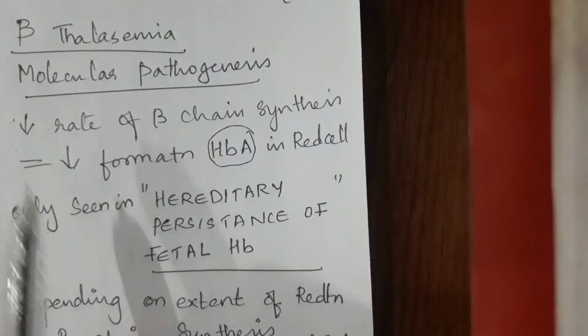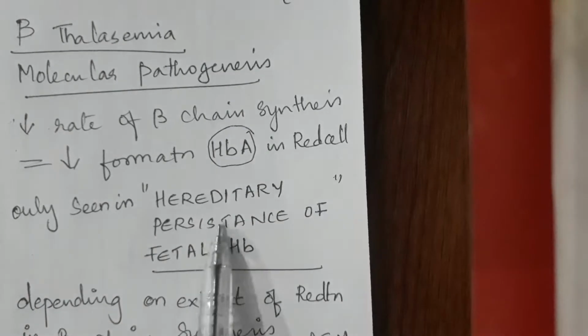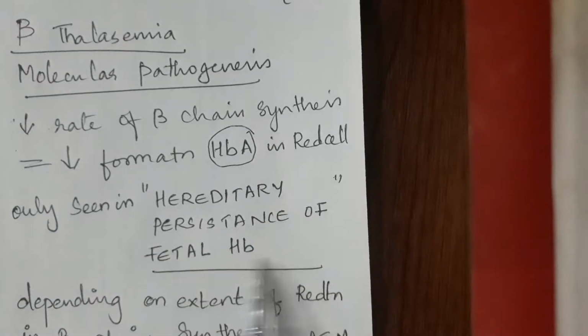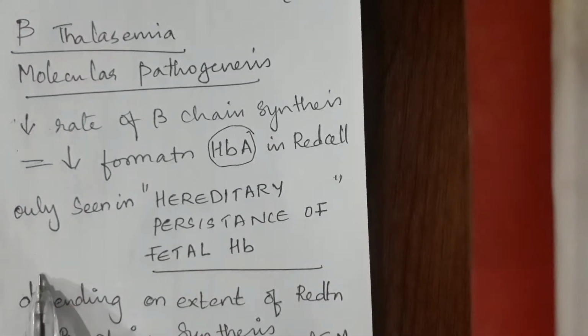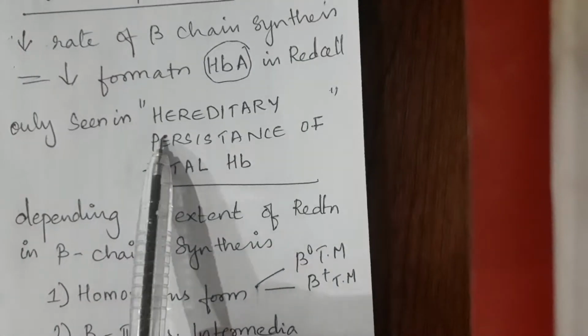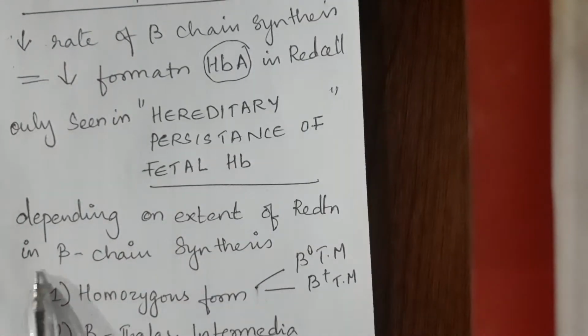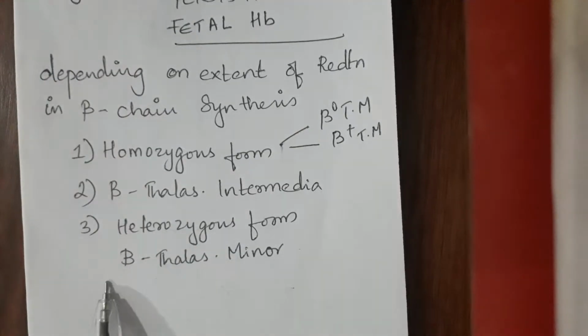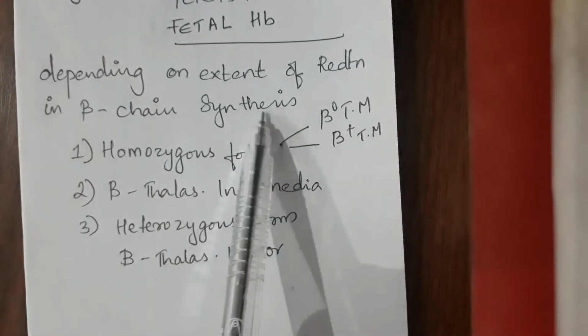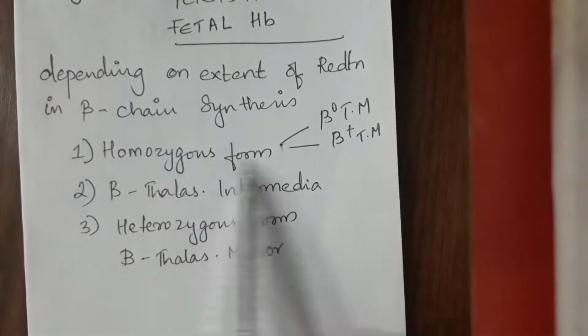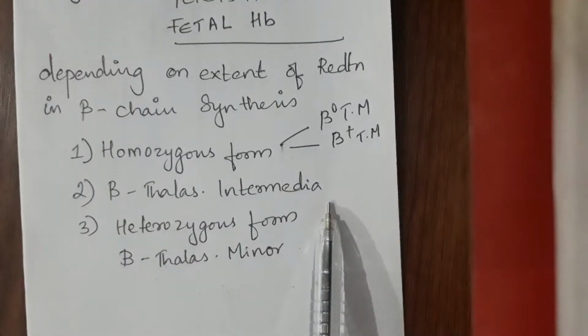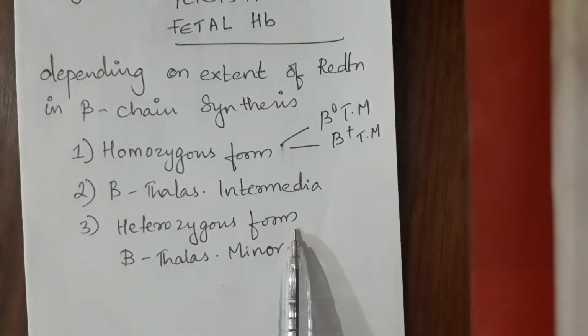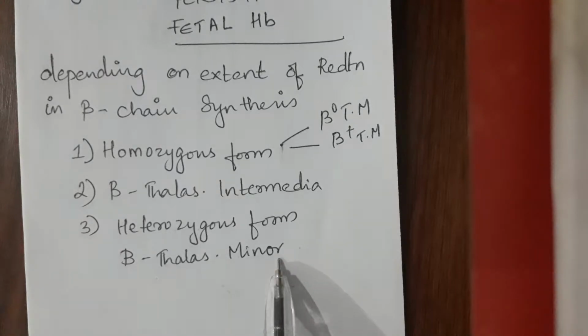Beta thalassemia is only seen in a condition called hereditary persistence of fetal hemoglobin. It gives you marks again if you add this point. Depending on the extent of reduction in beta gene synthesis, there are 3 types. Homozygous form, beta thalassemia major; intermediate form, beta thalassemia intermedia; heterozygous form, beta thalassemia minor.